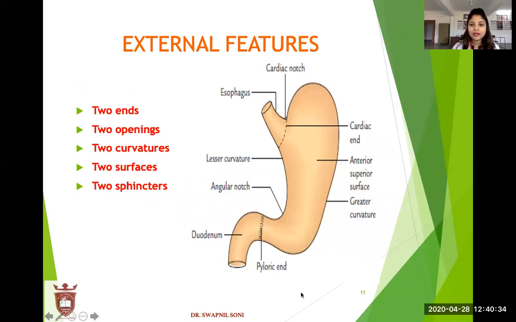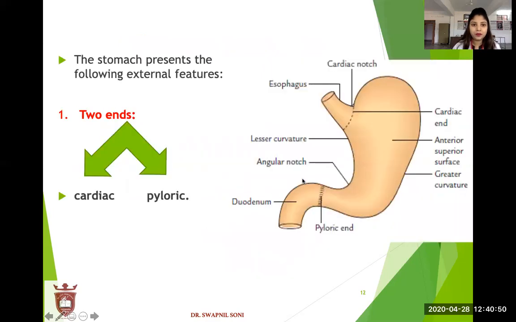Now come to the external features. These are the external features of the stomach. It has two ends, cardiac and pyloric end. It has two openings, two curvatures, two surfaces and two sphincters. Now we are talking about the ends. First one is the cardiac end and second one is the pyloric end. This line is the cardiac end and this one is the pyloric end.